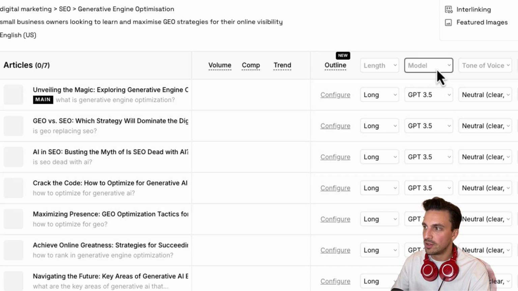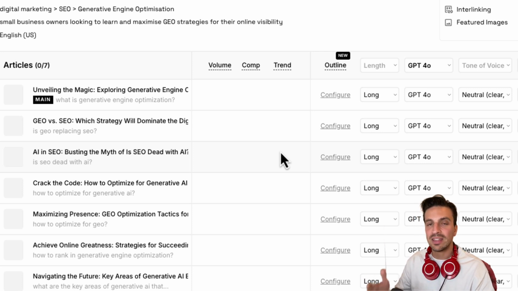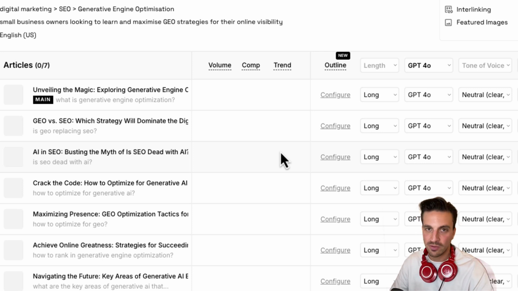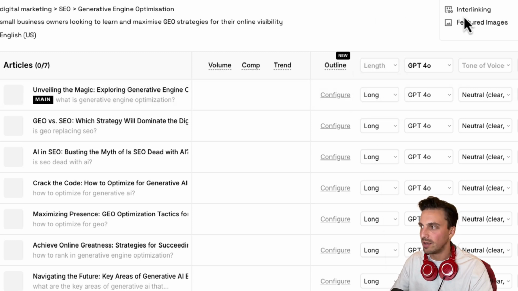I'm going to change the model here to GPT-4o. The length I'm going to keep as long. It doesn't matter too much, to be honest, but think about it like this. The more complex the subject that you're writing about, probably the longer that it needs. But let's say you're writing a blog post about how to make a piece of toast. You can probably cover that in 500 words, so you can change that to short, for example. I'm going to leave that as it is.